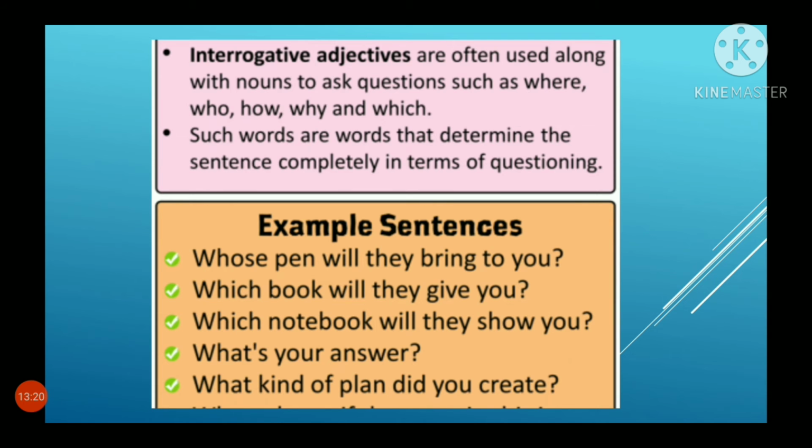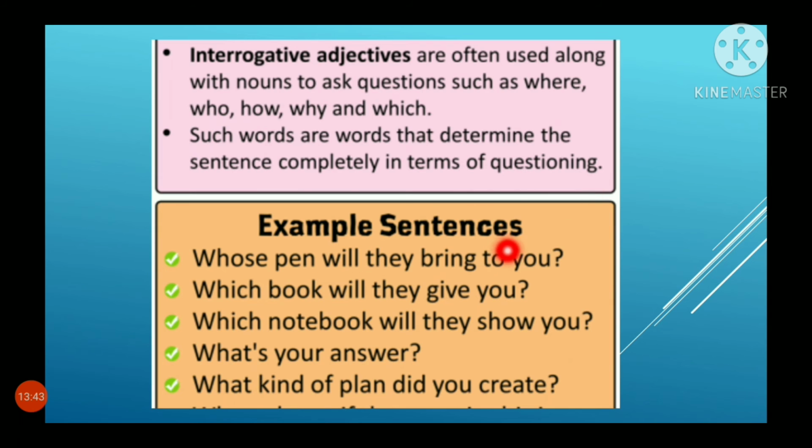Interrogative adjectives. Interrogative is nothing but asking questions. Interrogative adjectives are often used along with nouns to ask questions such as where, who, how, why, and which. Such words are words that determine the sentence completely in terms of questioning.